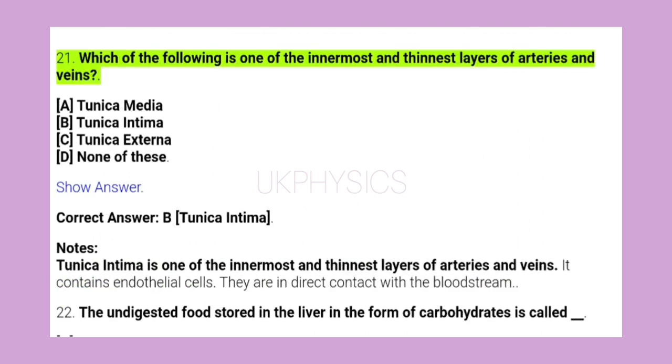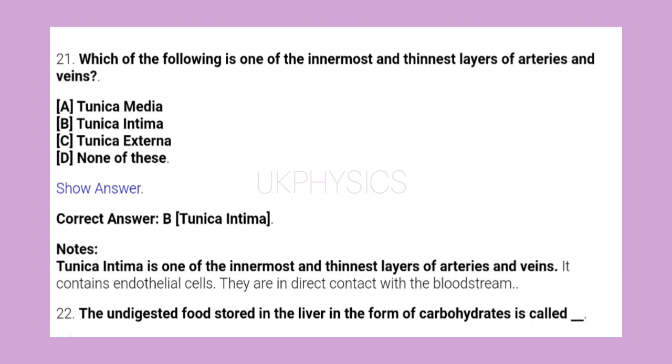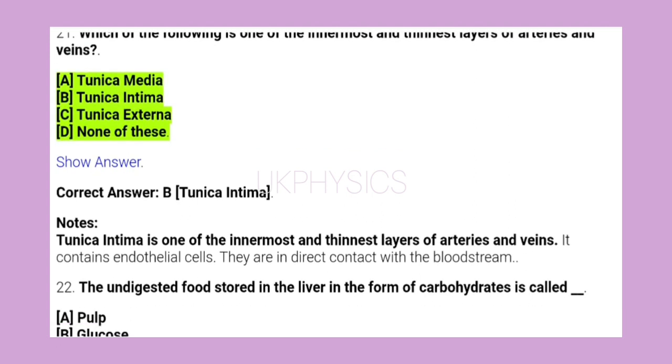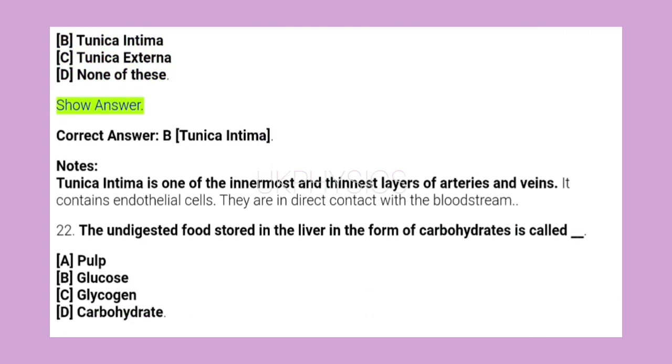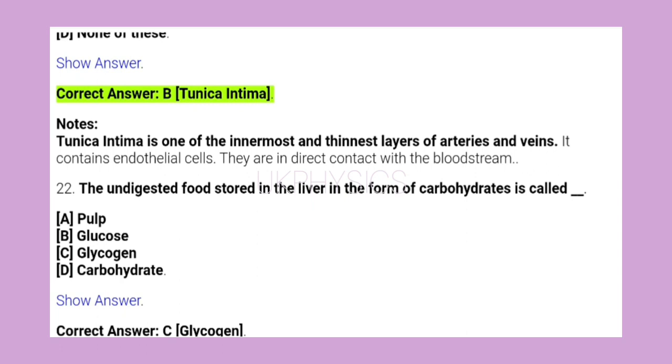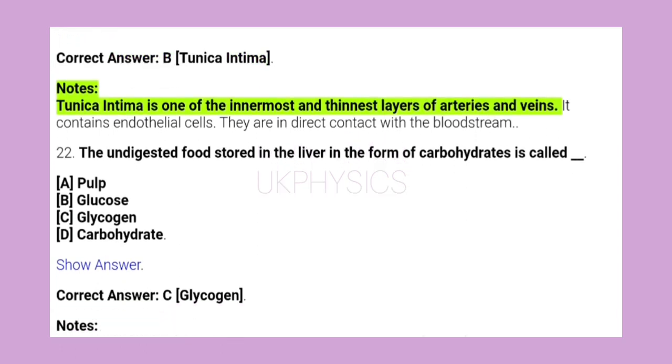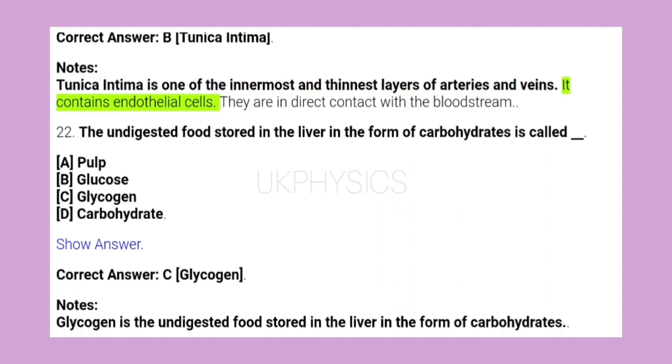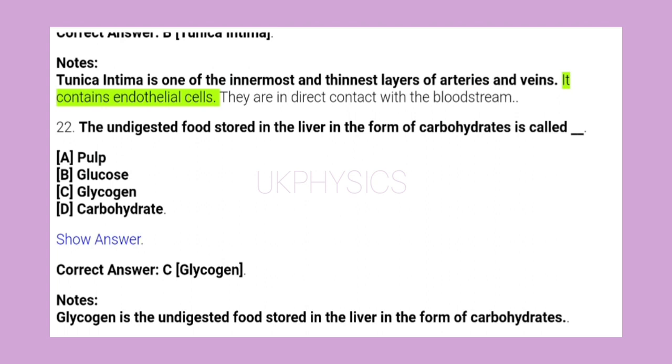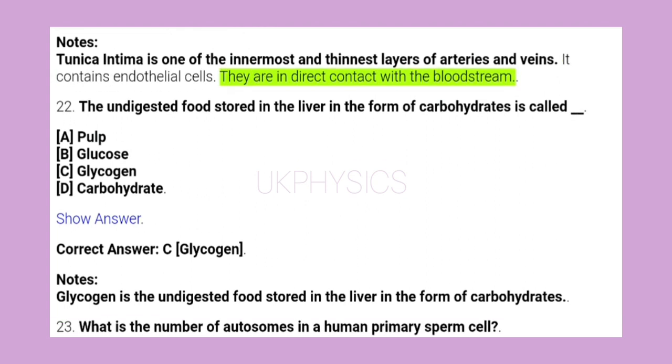21. Which of the following is one of the innermost and thinnest layers of arteries and veins? A. Tunica media. B. Tunica intima. C. Tunica externa. D. None of these. Show answer. Correct answer B. Tunica intima. Notes: tunica intima is one of the innermost and thinnest layers of arteries and veins. It contains endothelial cells. They are in direct contact with the bloodstream.